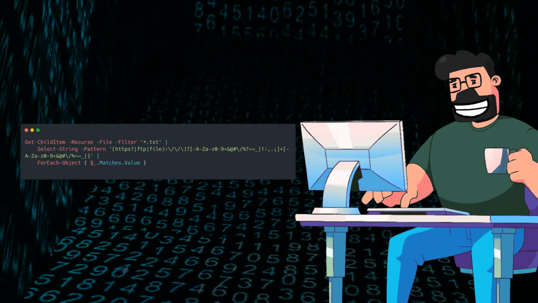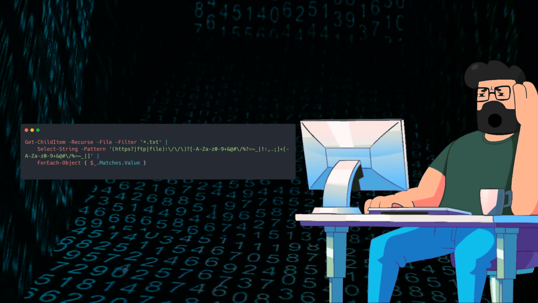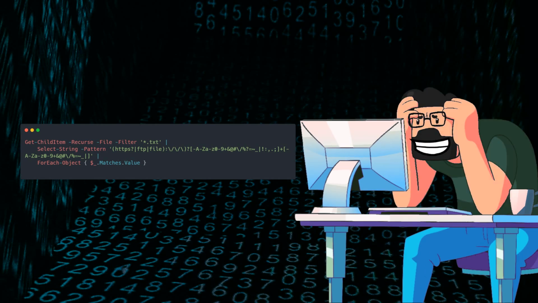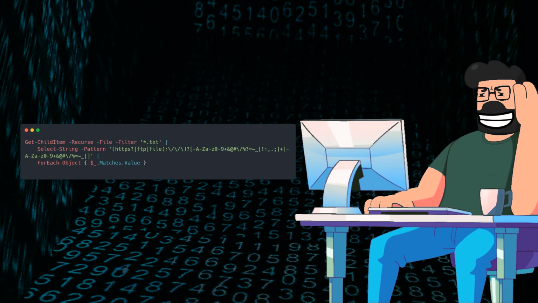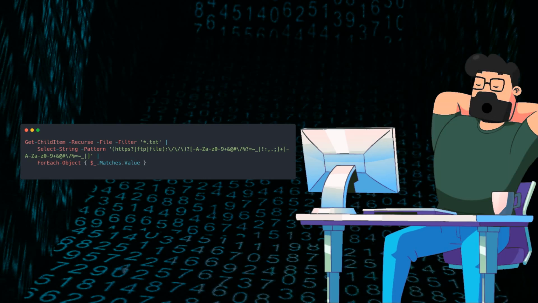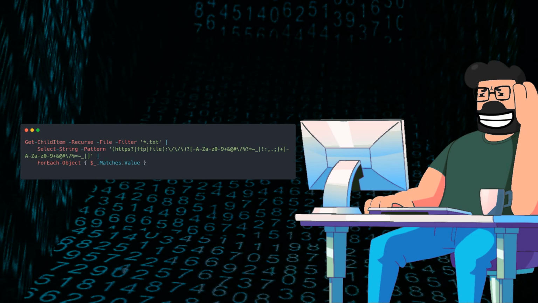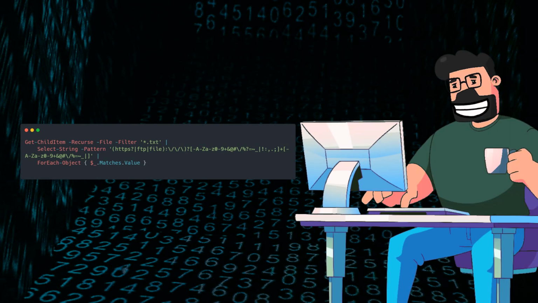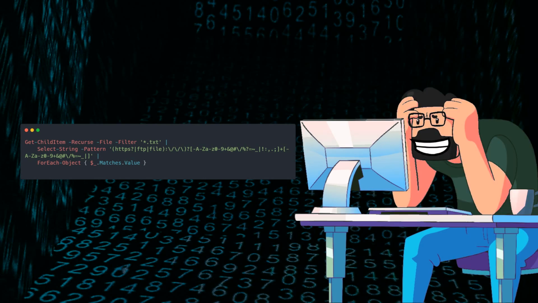Expanding on the solution, the next step involves enhancing the command with Get-ChildItem -recurse -file -filter *.txt | Select-String -pattern https|ftp|file | ForEach-Object { $_.Matches.Value }. This addition allows you to extract and display the identified URL links from the text files, making it more organized and accessible.